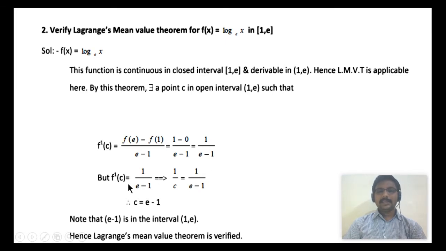But what is f'(c)? f(x) is log x, whose derivative f'(x) is 1/x. Now f'(c) is 1/c. So 1/c is equated to 1/(e − 1), which implies that c is e − 1. Clearly, this c value lies in the open interval (1, e). So hence Lagrange's mean value theorem is clearly verified.